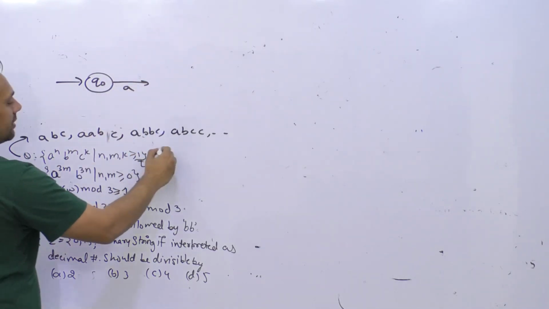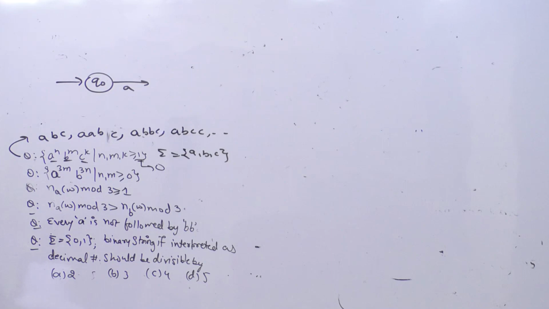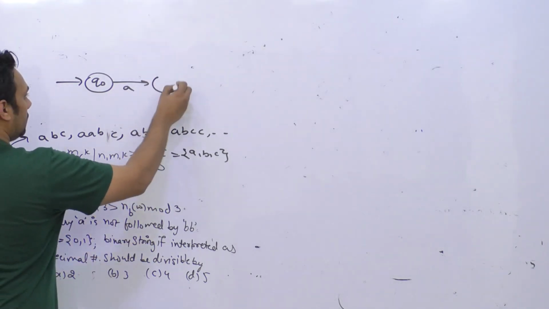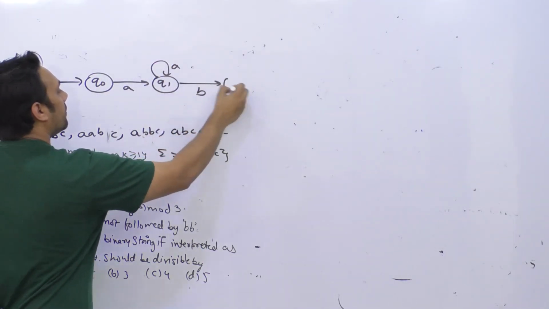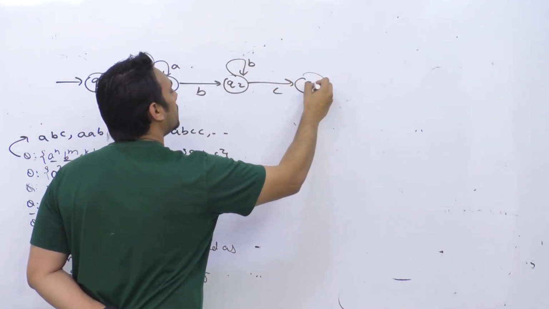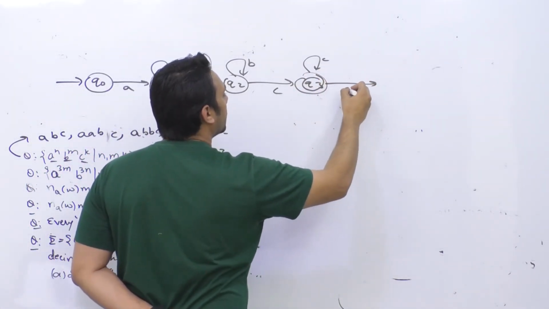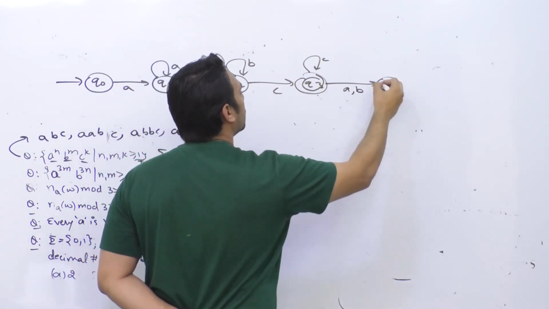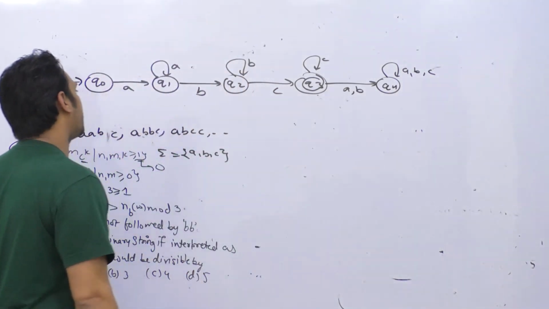See, in this case sigma is equal to a, b, c, because three symbols are mentioned. Three symbols are mentioned, so for this reason the alphabet will have a, b and c. Now we'll go to the state q1. If we get a b, we'll go to the state q2. We can get any number of b's. If we get a c, we'll go to the state q3. Again we can get any number of c's, and here this should be an accepting state. And after this, if you get an a or a b, you'll go to the state q4, and this is going to be a rejecting state.